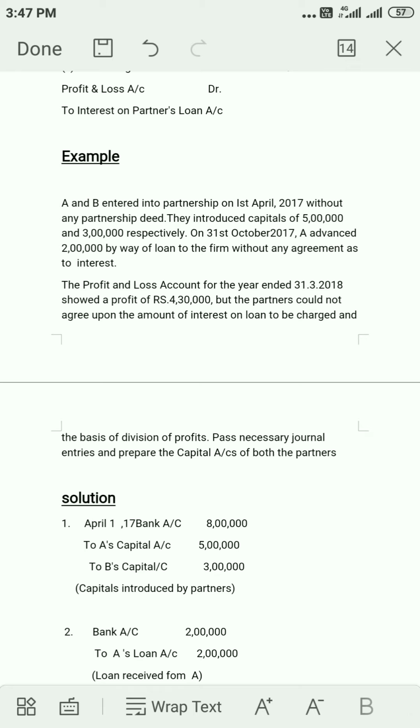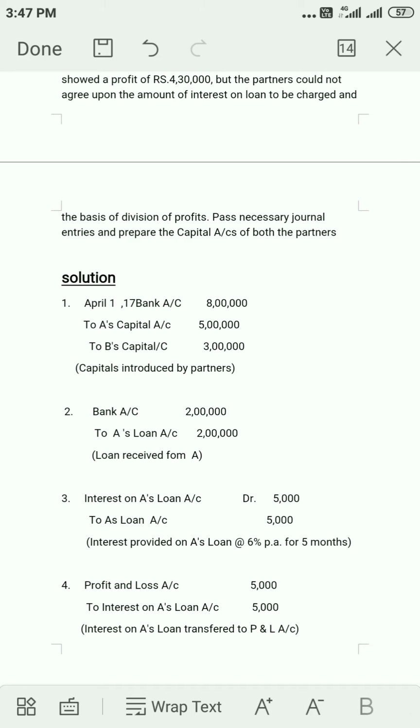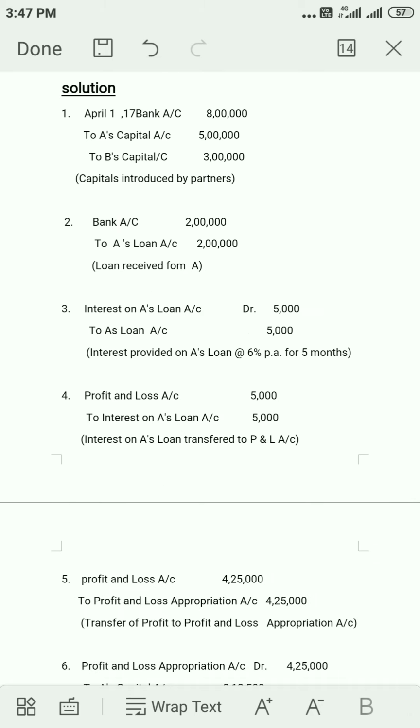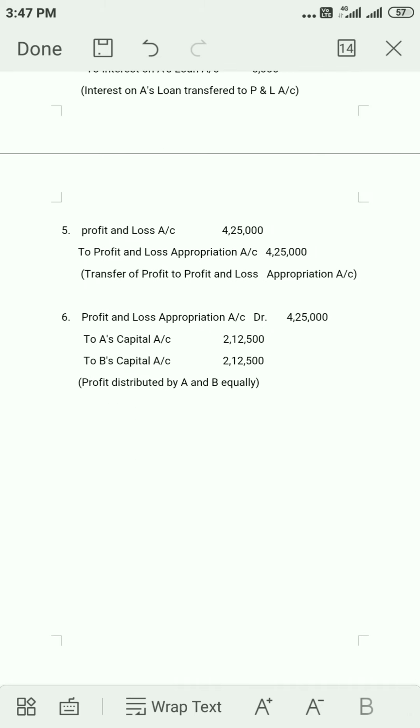Students, for practice look at the example and the related solution, where you will find all the entries and its solution.